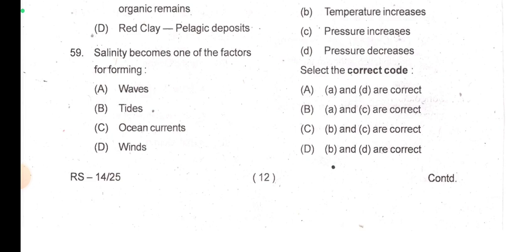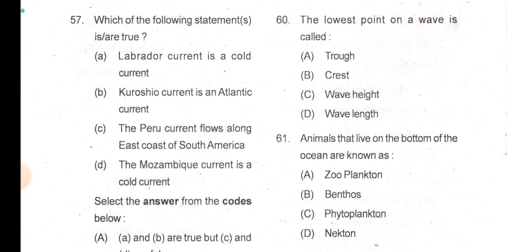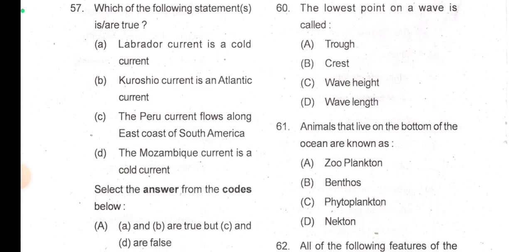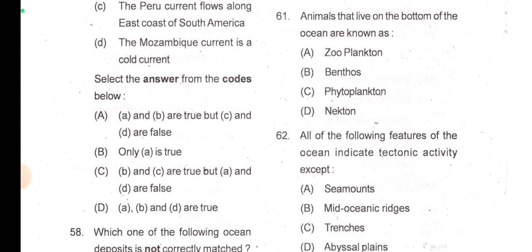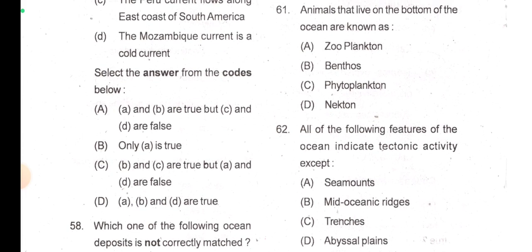Waves, tides, no. Ocean currents, yes, ocean currents. 59. Now 60. The lowest point on a wave is called trough. Animals that live on the bottom of the ocean are known as benthos. Okay, so if you search it, you will get a very good image from Wikipedia, so do